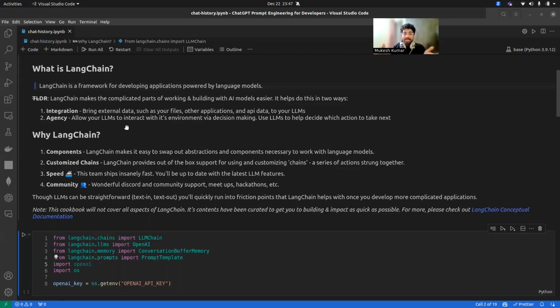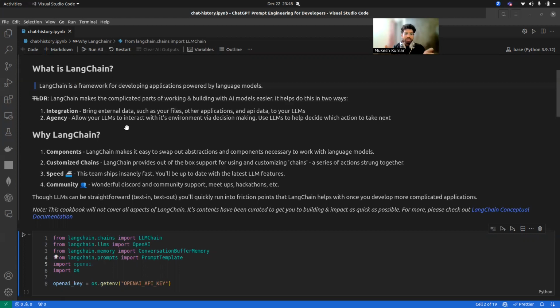Customized chains: LangChain provides out-of-the-box support for using and customizing chains, a series of actions strung together. This is giving speed also. This team ships instantly fast. You will be up to date with the latest LLMs in the future. There is a wonderful community and Discord support, meetups, hackathons, etc.